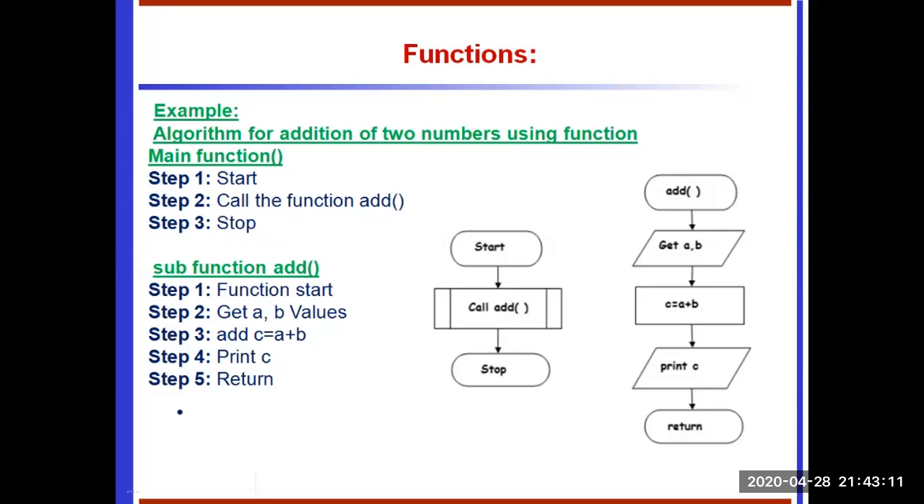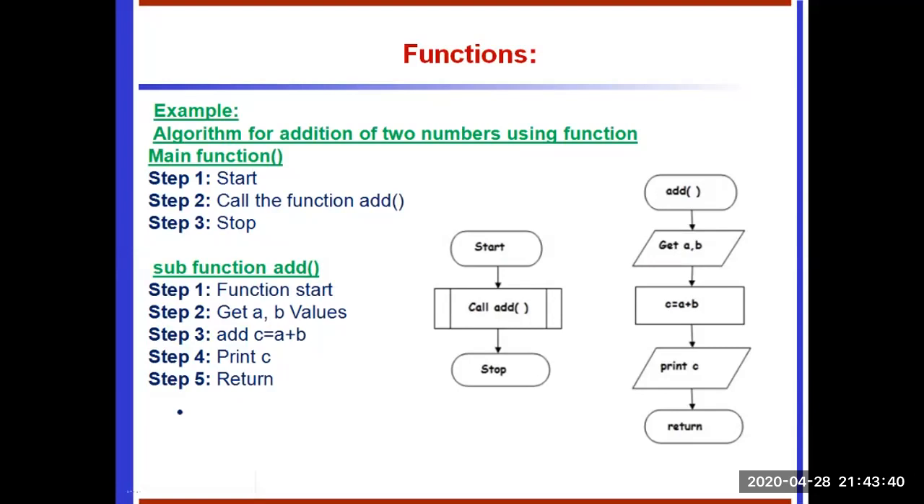So how will it execute? First the main function executes. First the start statement executes. Next control transfers to call the function add. The interpreter stops the control there and then control transfers to the sub function. Step 3 is not executed; control waits at step 2. The step 2 we elaborate here, in the sub function.